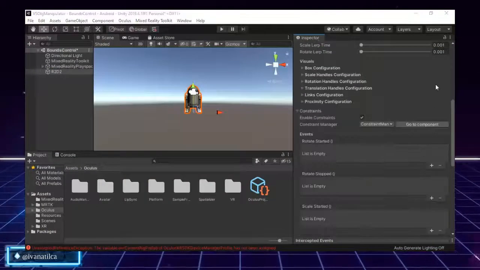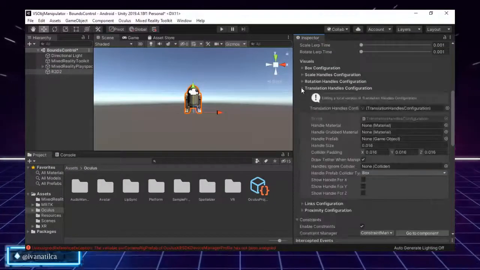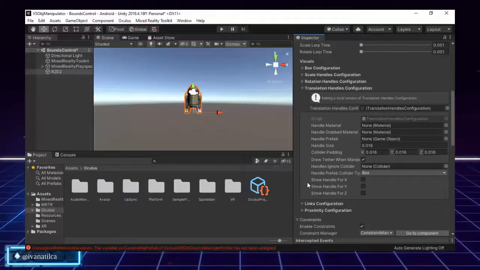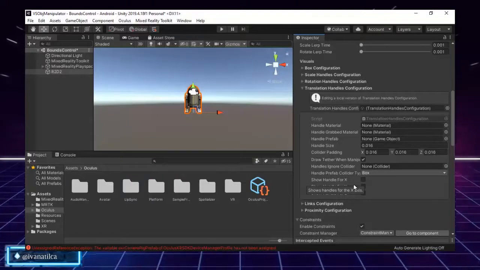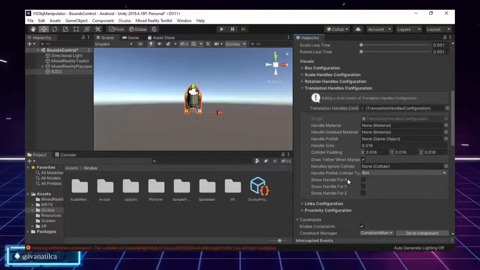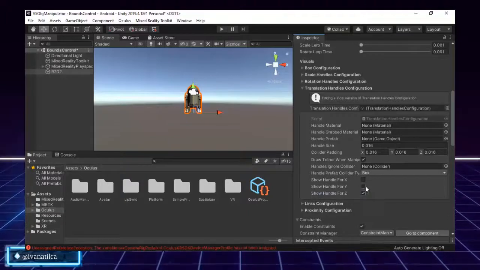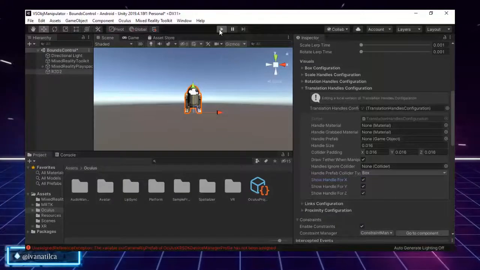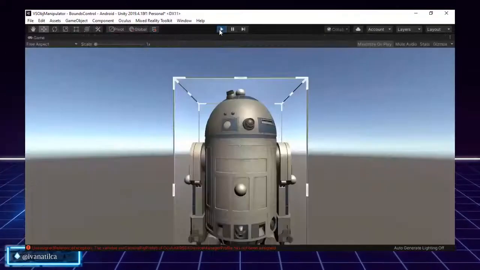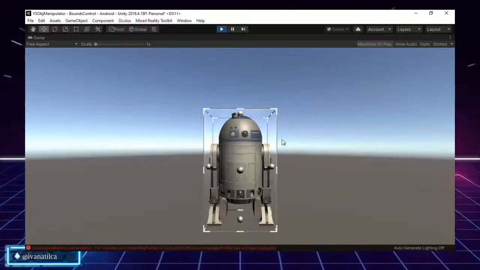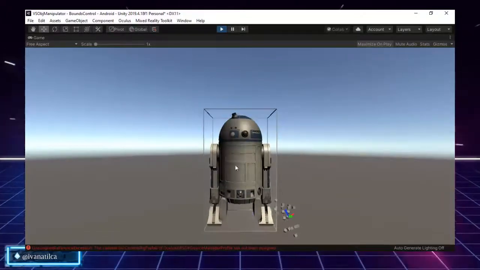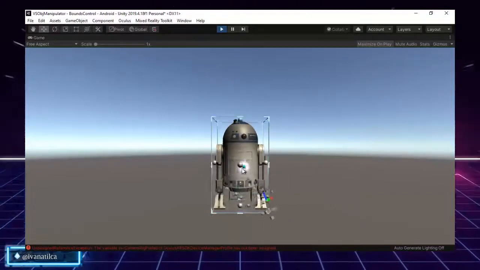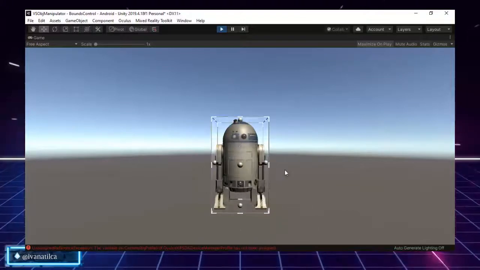So we now have the translation handles. The translation handles are disabled by default, but if you want to handle R2 in different translations, let's say X, Y, or Z, you could show them in here. So I just clicked on show the handle for the 3 axis. Let's see how we see it. Great. So we see that we have new options in here. We have this option at the middle of R2, which will help us move him. Let me try to grab it because it's difficult there.